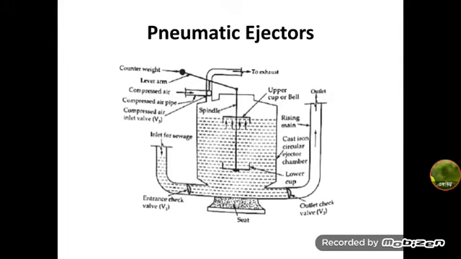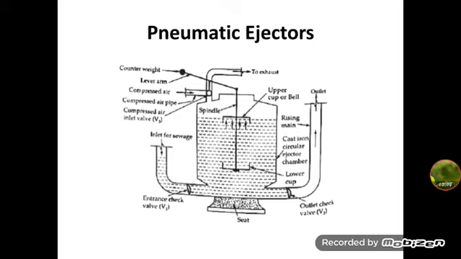It consists of a cast iron chamber with a spindle having an upper and lower cup. Also it has two check valves, V1 and V2, provided at the entrance and exit point. The ejector chamber rests on a seat. A lever arrangement with a counterweight is provided so as to open the compressed air inlet valve.